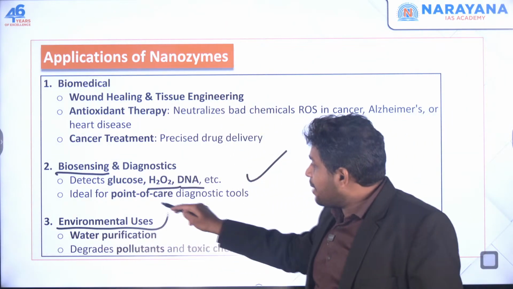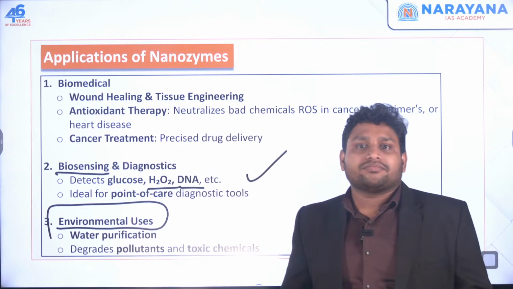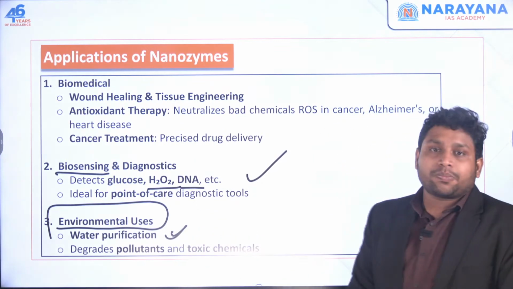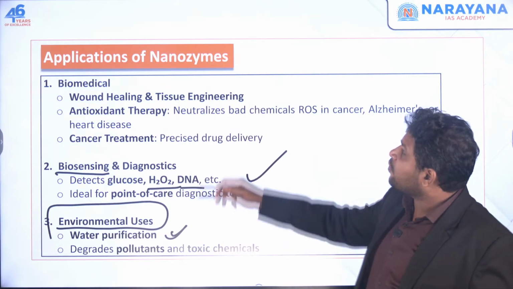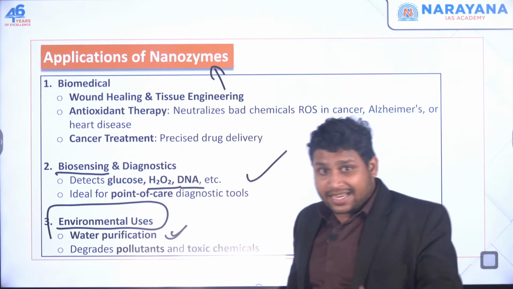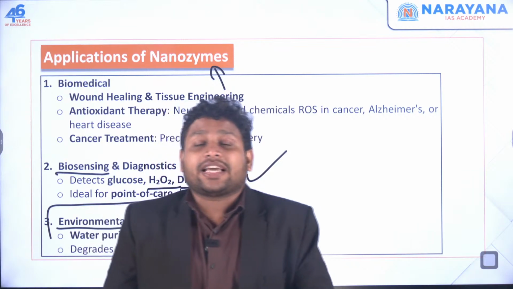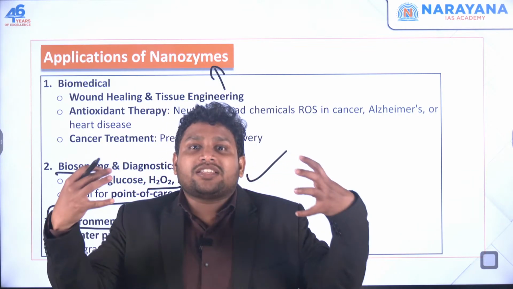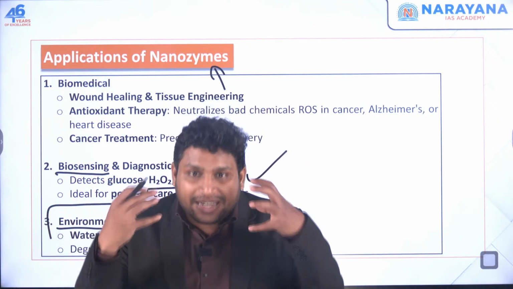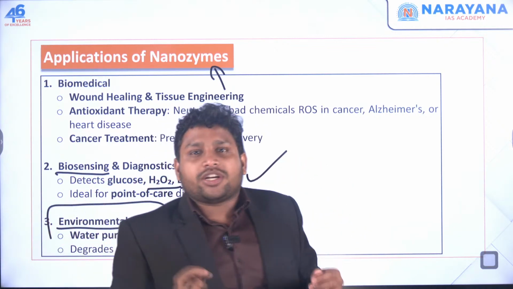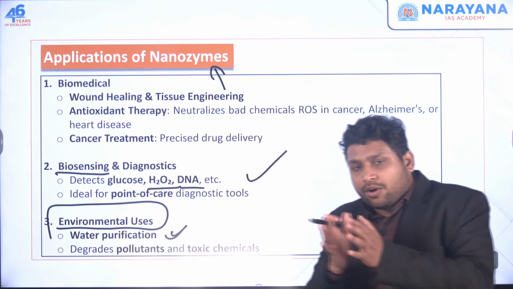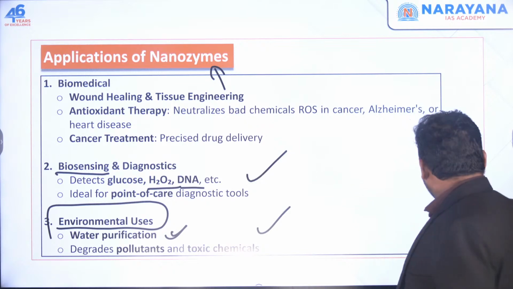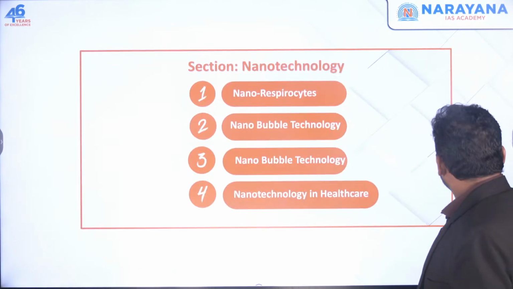Then you have environmental use. You have water which you want to clean. So for the cleaning or purification process, you want to remove those pollutants. For that also you can use nanozymes. As I told you, some enzymes can break down complex material into simpler things. So even if there is some pollutant, some contaminants, you can break it down into simple parts, and all that waste material will become normal material. So water will be cleaned very easily or purified.